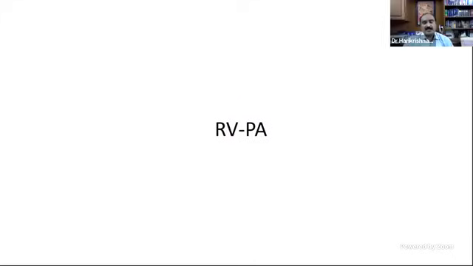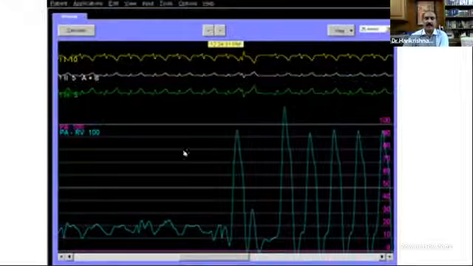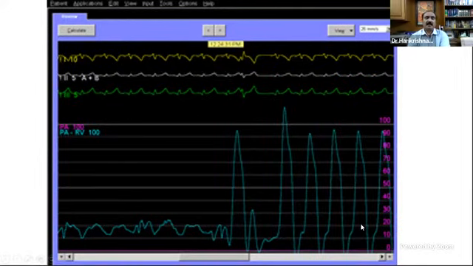Now we'll go to the right side and finish the thing. Okay, now we'll go to the right ventricle. So again, similar tracing. Yeah. So this is again a pullback from the PA to the right ventricle. There is a difference between the pullback from the LV to the aorta. In the LV pullback, you will always get the LV initially, because we are going retrogradely. In RV to PA, we are going antegradely. That is the difference. So that always you should understand. That also gives you a clue. When it is a pullback from the LV to the aorta, you can know that this is something on the left ventricular side. If it is the other way, you can see that it is from the right side.